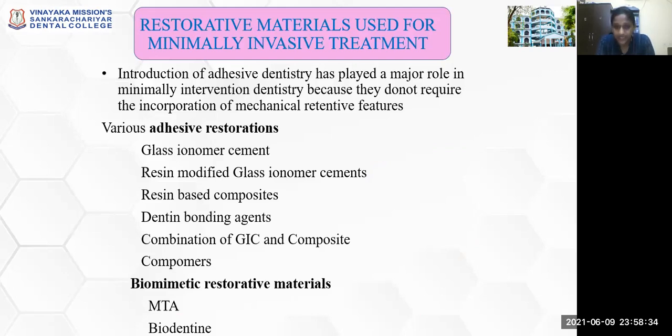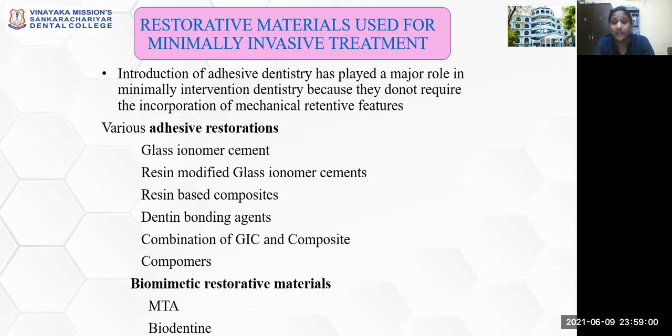So this is with regard to the remineralizing techniques that are used in minimally invasive dentistry. After this, what we are going to see are the cavity preparation techniques, the mechanical and chemical methods or various modalities for creation of a cavity, and then the restorative materials. So first, let us have a look at the available restorative materials used in minimally invasive dentistry.